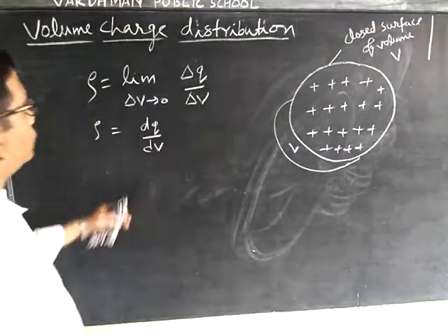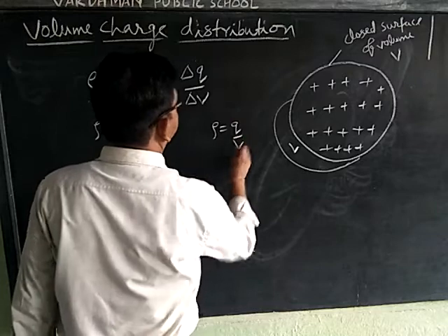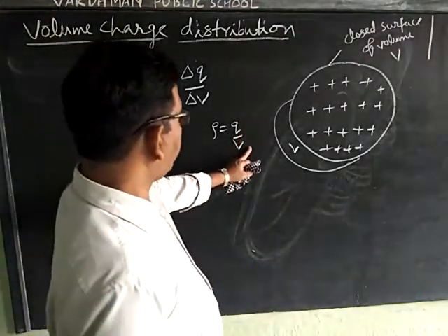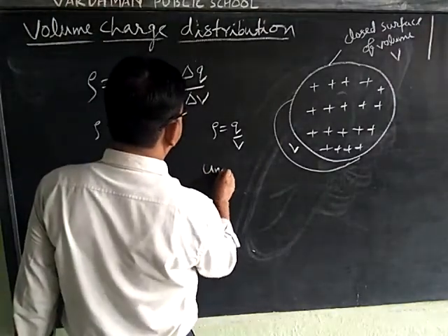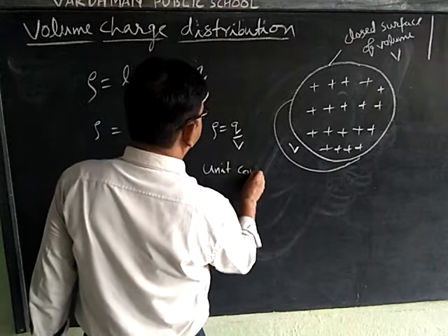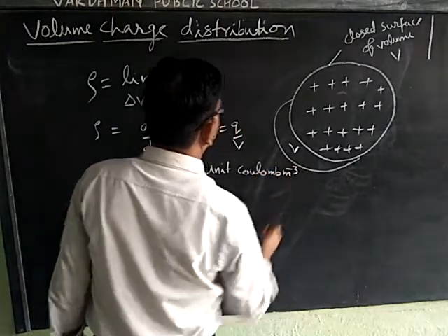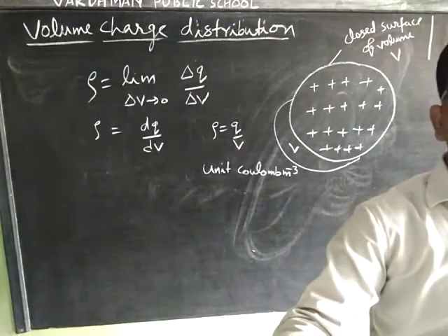For large charge distribution, rho is equal to q upon v. What is the unit of volume charge distribution? Coulomb per meter cube.